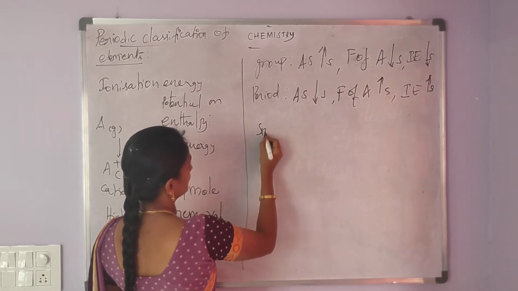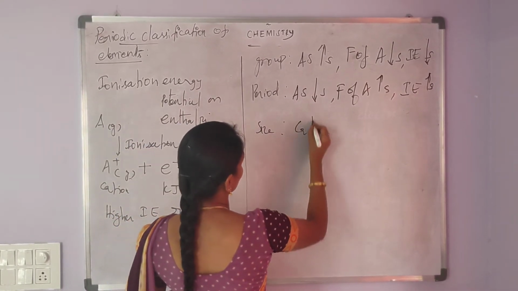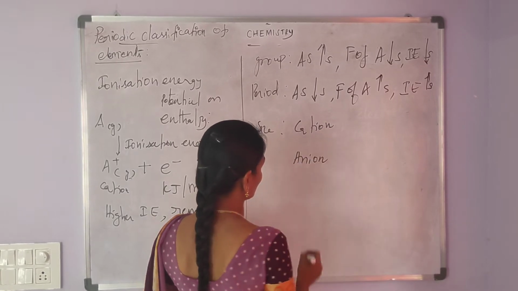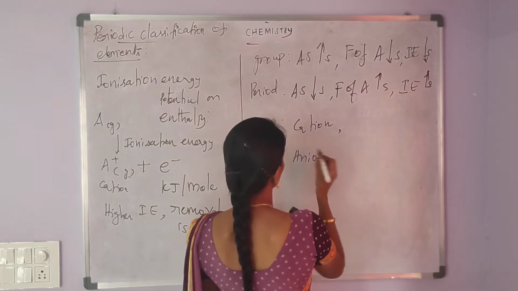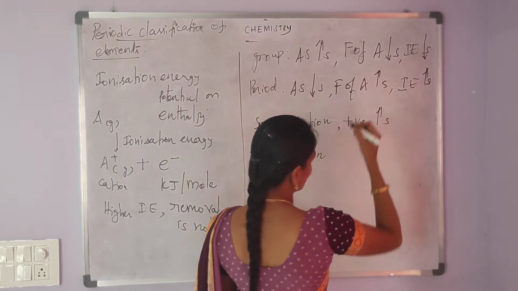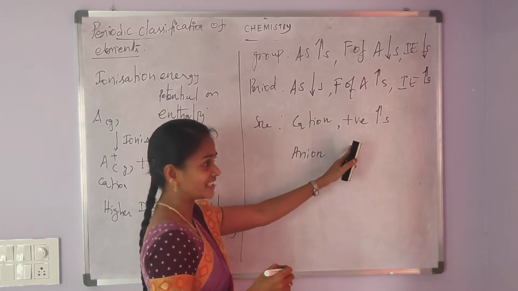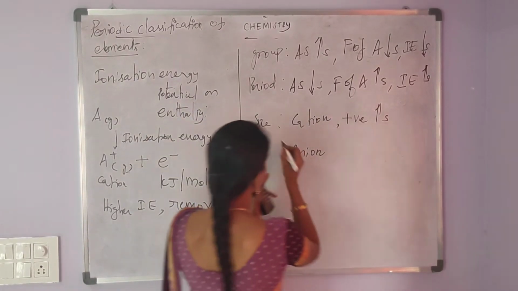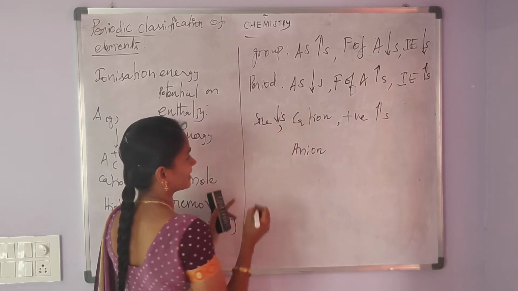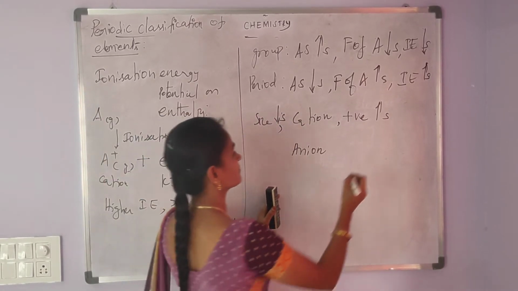Next, size, considering the cation and anion. First of all, as the cation's positive charge increases, the cation size decreases.